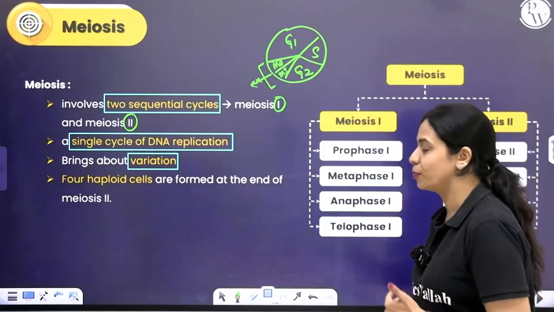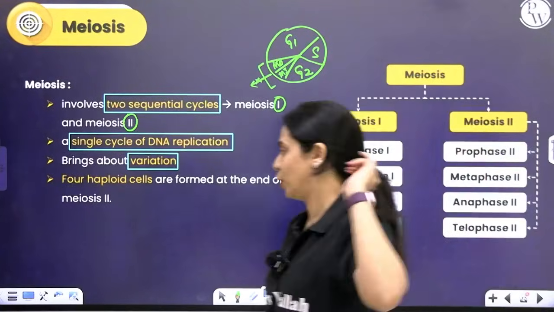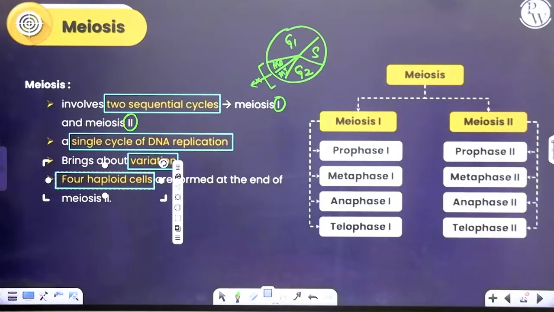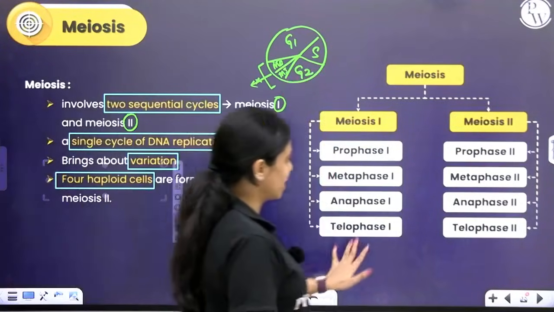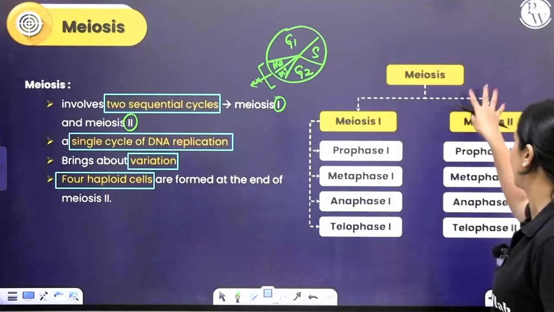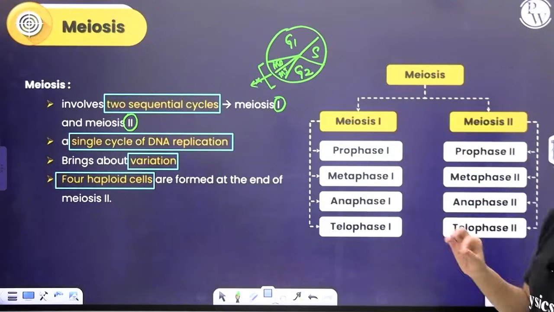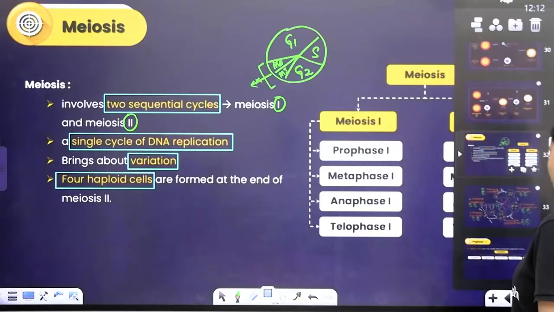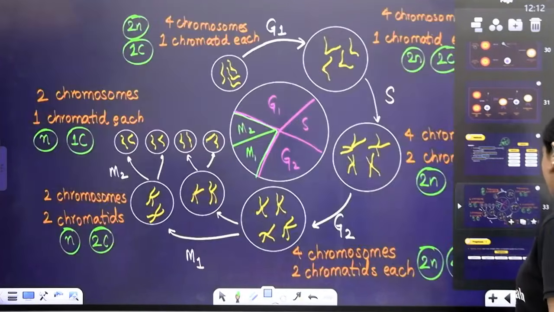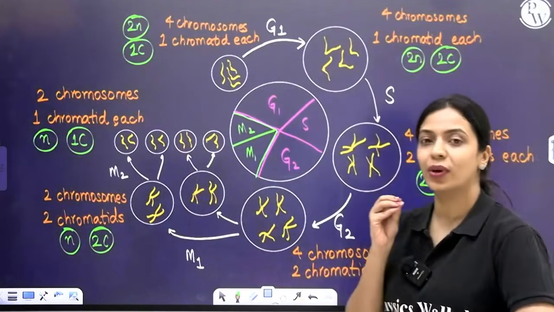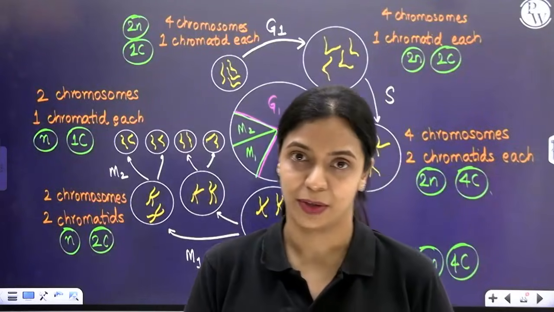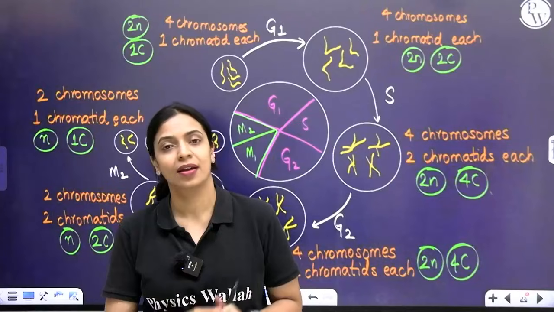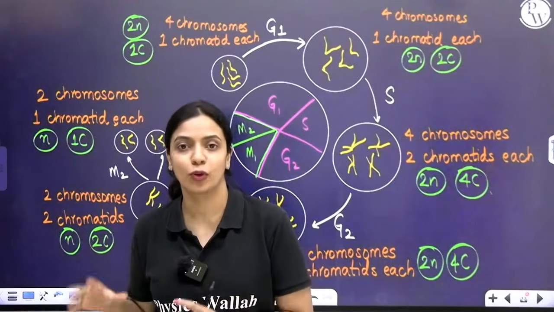So at the end of meiosis, you get 4 haploid cells. At the end of mitosis, we got 2 diploid cells. That is another difference. So we'll first learn what happens in meiosis I and then we'll learn what happens in meiosis II. Meiosis I has prophase I, metaphase I, anaphase I, telophase I. Okay, so before that, I'll give you an overview of what happens during meiosis. I'm saying that reduction in the number of chromosomes will happen. Diploid cell will give rise to 4 haploid cells.